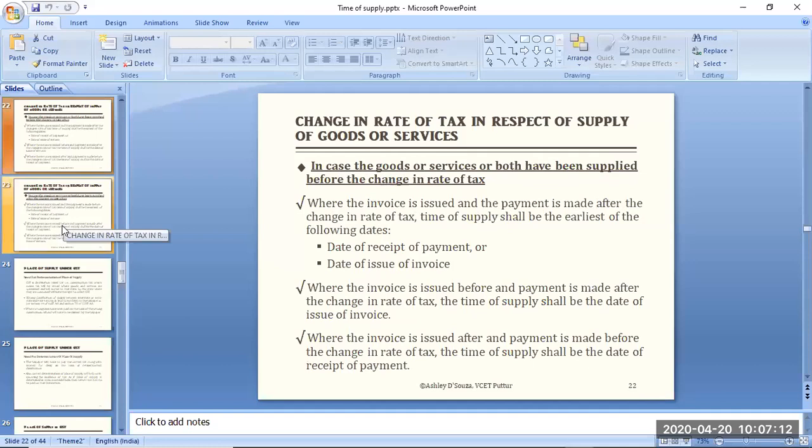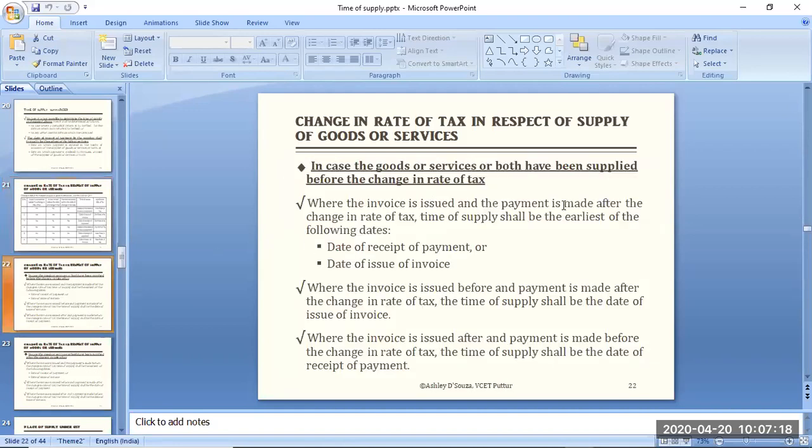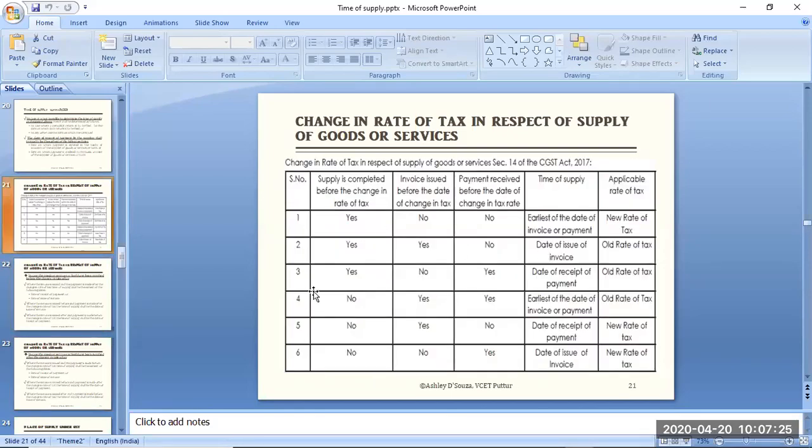See, there are elaborations I have mentioned. It is there in the PPT also. I mentioned this in the PPT as well. Please refer, and elaboration theoretically I have given for your reference to read. But I recommend this simplified table format, where for different cases, you see which day you are going to consider as the time of supply and what is the applicable rate of tax you are supposed to consider as a registered GST person. So it is better.